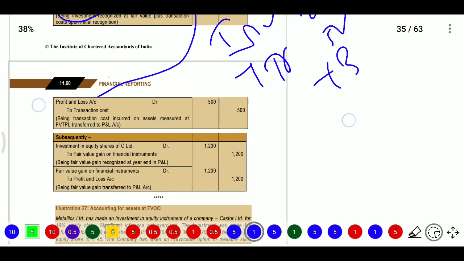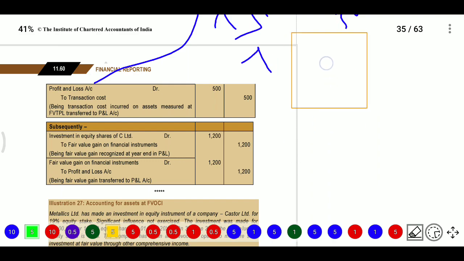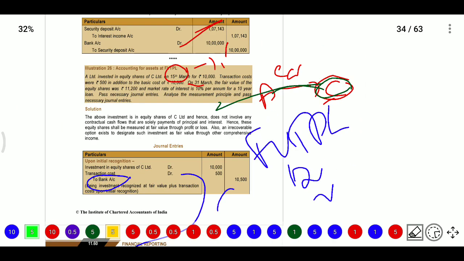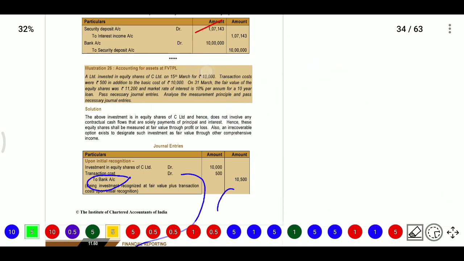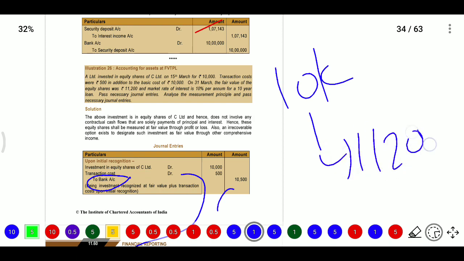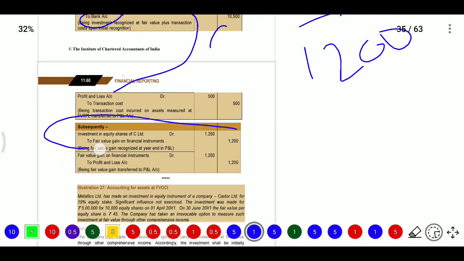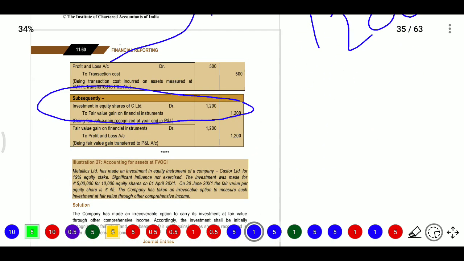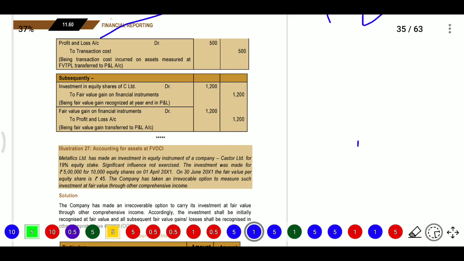So 10,500 is there for 10,000. How much will it become? The 10,000 value asset became 11,200. So the difference will be 1,200. So 1,200 will be added to that asset. So investment in equity shares of C Limited account debit to fair value gain on financial instruments, and that fair value gain will be transferred to profit and loss account at the year end.